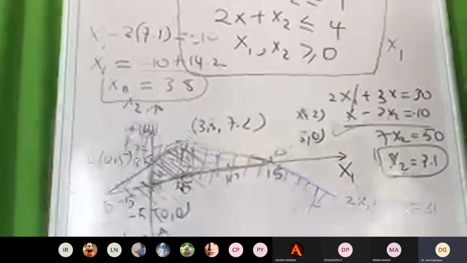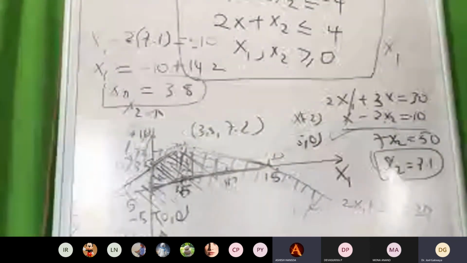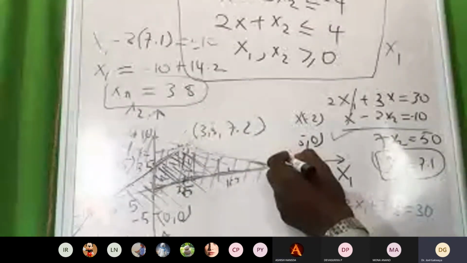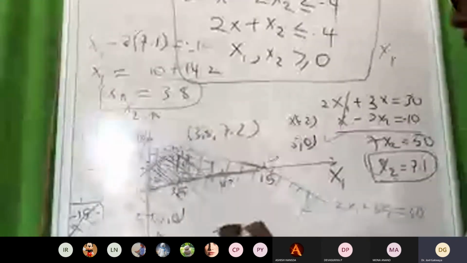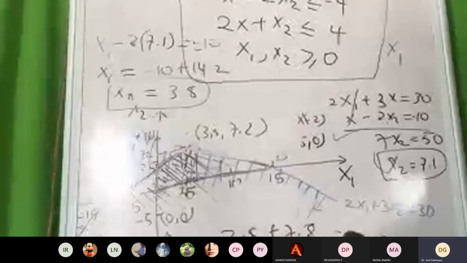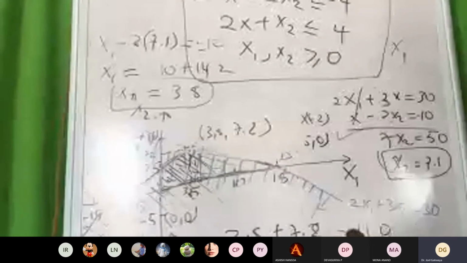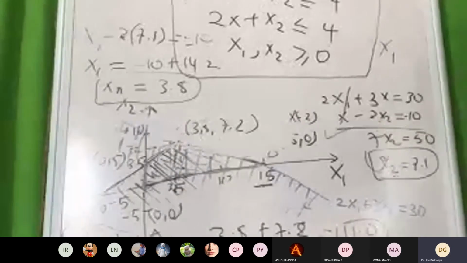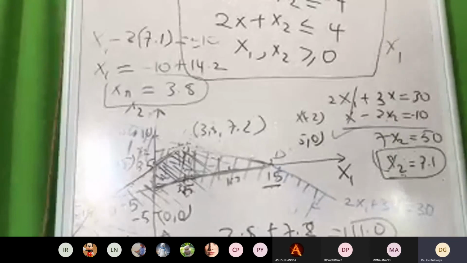Is it clear? Did you get it? Sir, is it possible that on this coordinate only the maximum value will come? Point C or point D? It may be possible. As you can see, it cannot. Look at this one: 3.8 plus 7.2 is equal to around 11, right? So 11 is less than 15. 15 is still greater. That's my approximate. I did not confirm, okay? I don't confirm.